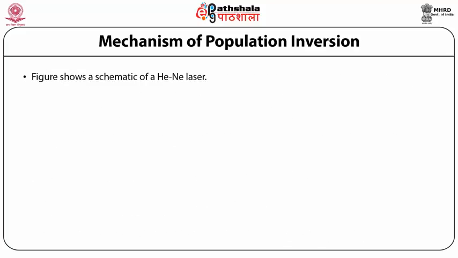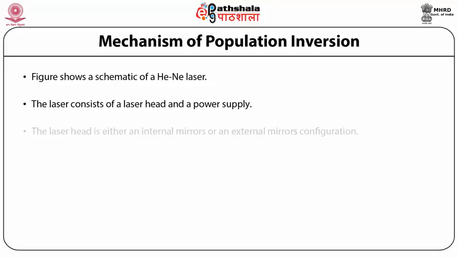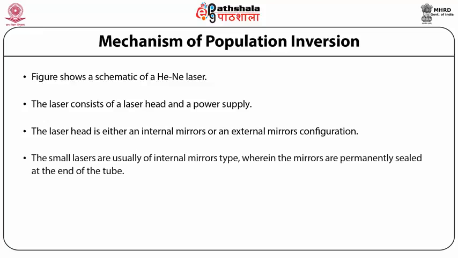The figure shows a schematic of the helium neon laser. The laser consists of a laser head and a power supply. The laser head is either an internal mirrors or an external mirrors configuration. The small lasers are usually of internal mirrors type, wherein the mirrors are permanently sealed at the end of the tube. The laser output is randomly polarized in this case.